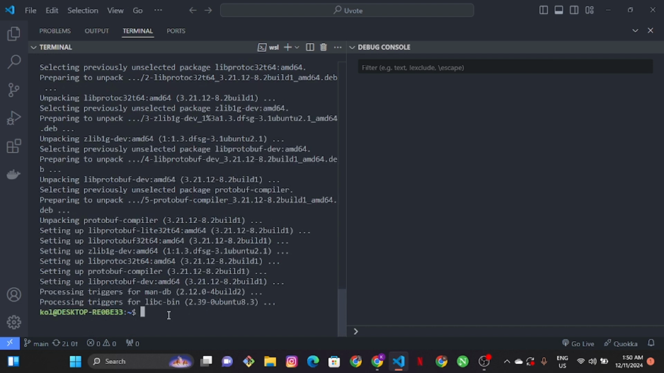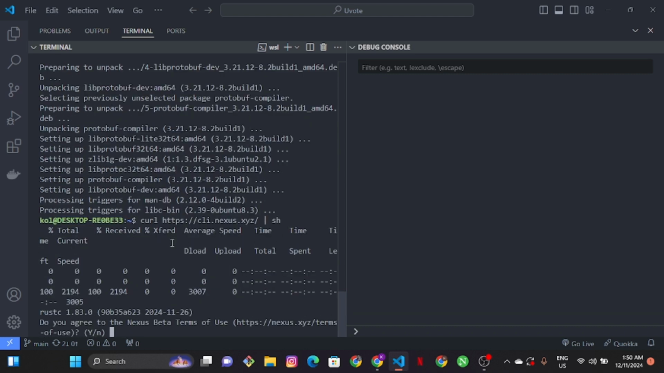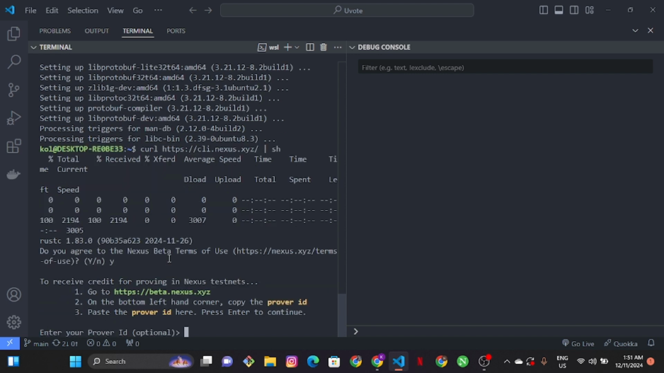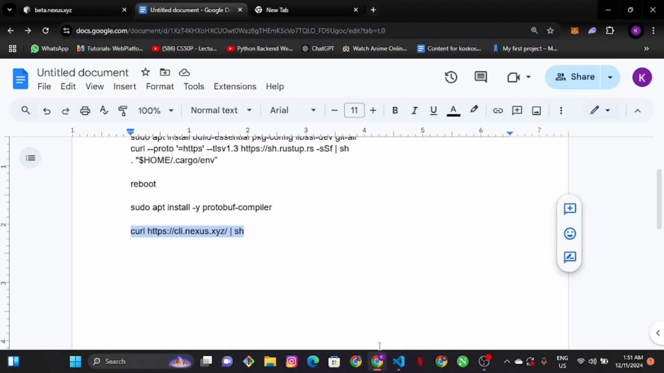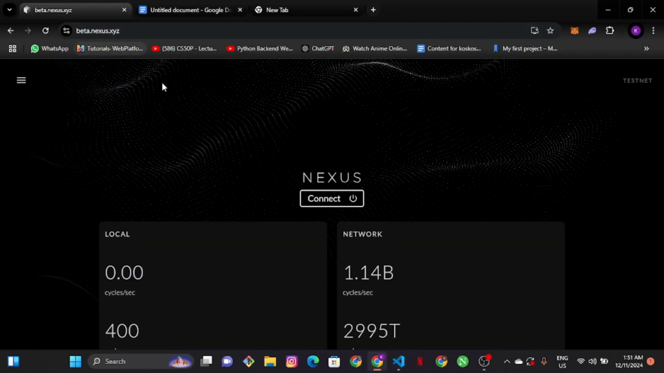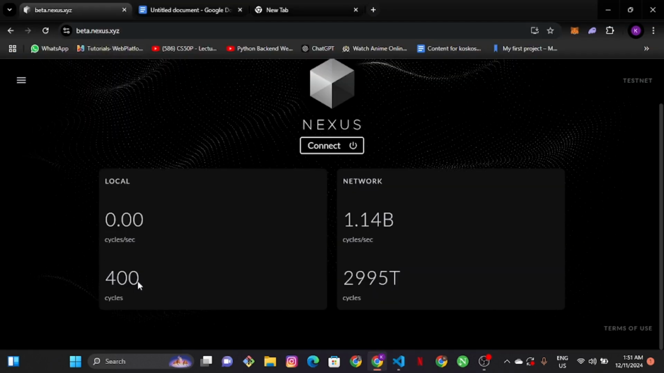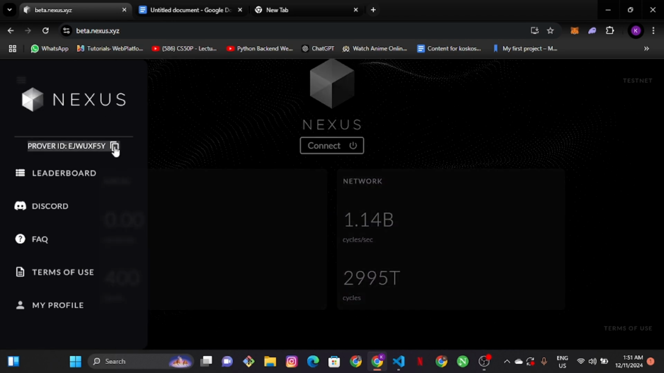So we're just going to go ahead and run this code right now, which is the final one, and I pray it works. Yeah, so we're just going to type y right here and click enter, and we're just going to provide an ID right here. So we're just going to go back to our beta.nexus. Oh, we have about 400 cycles already. That's fast.